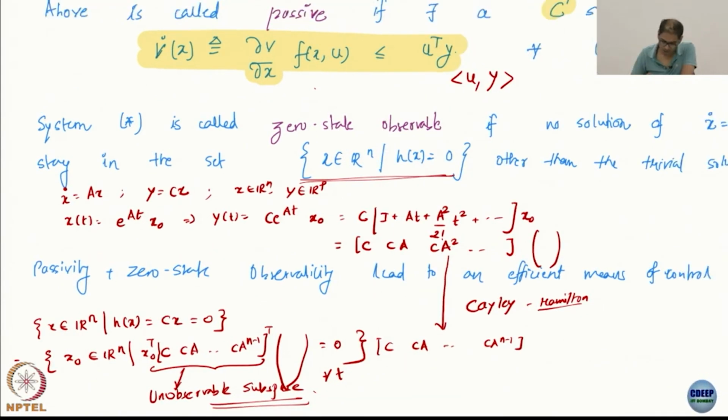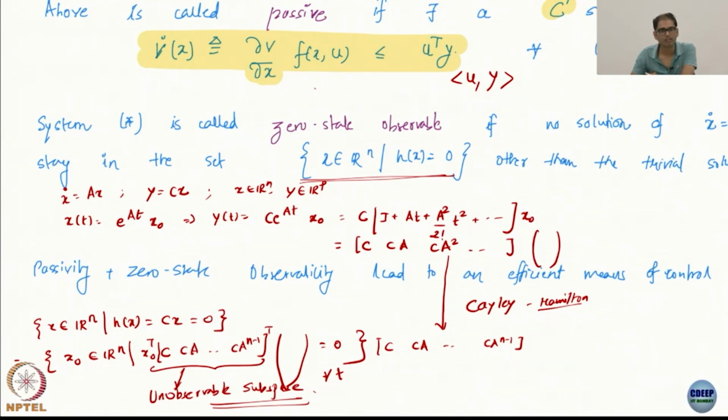Okay, your question is why do we say that the system is unobservable? I defined observability as being able to identify the initial conditions from the outputs. That was the idea. Now if you look at this expression, the question is, can I reconstruct x0 from y? That is the question I am asking.